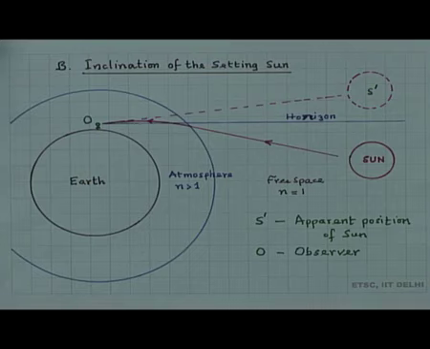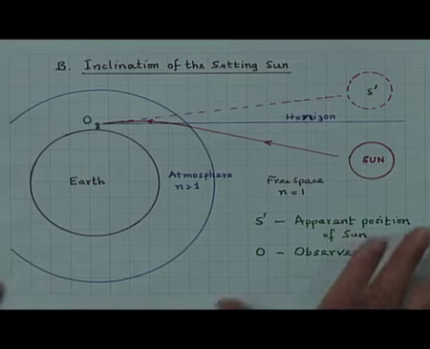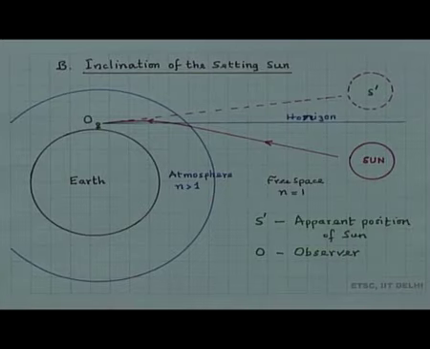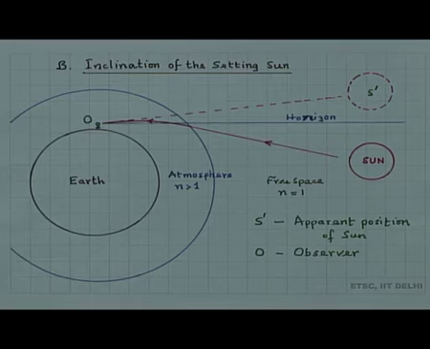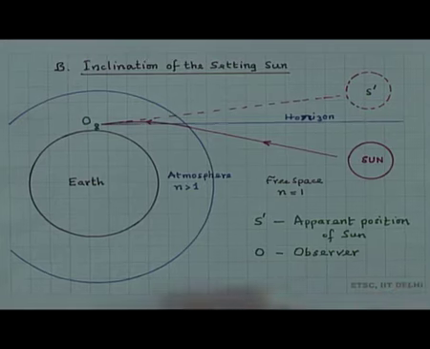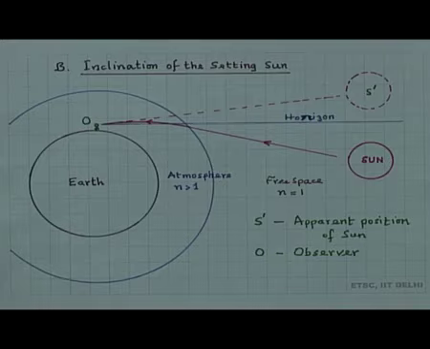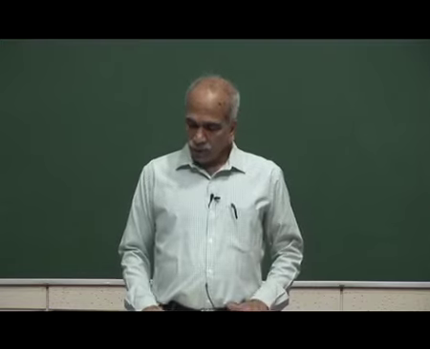So, we have these two natural examples which I have illustrated. Now we will take up some numericals to illustrate refraction of light, and let me take up some examples. Okay.